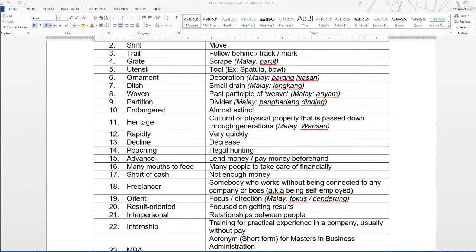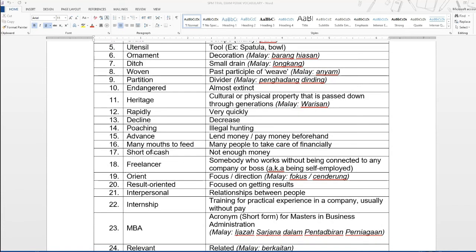The first word, advance. It's not according to order, but that's okay. The word advance here means you lend money or you pay money beforehand. So you ask for an advance, it means that Arif wanted Mr. Wong to give him some money first. So that is asking for an advance.